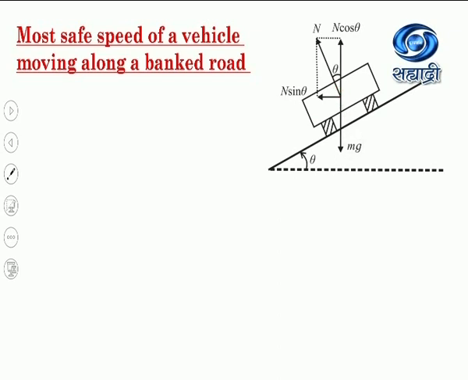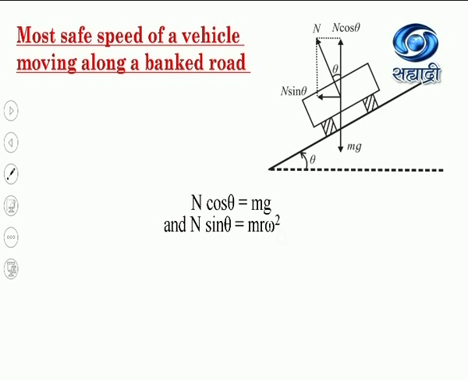So, all the centripetal force which is required for the circular motion in the horizontal direction is given by this horizontal component N sin theta. So, I can write N cos theta equal to mg and N sin theta equal to m r omega square. This m r omega square is the necessary centripetal force provided by this component N sin theta.